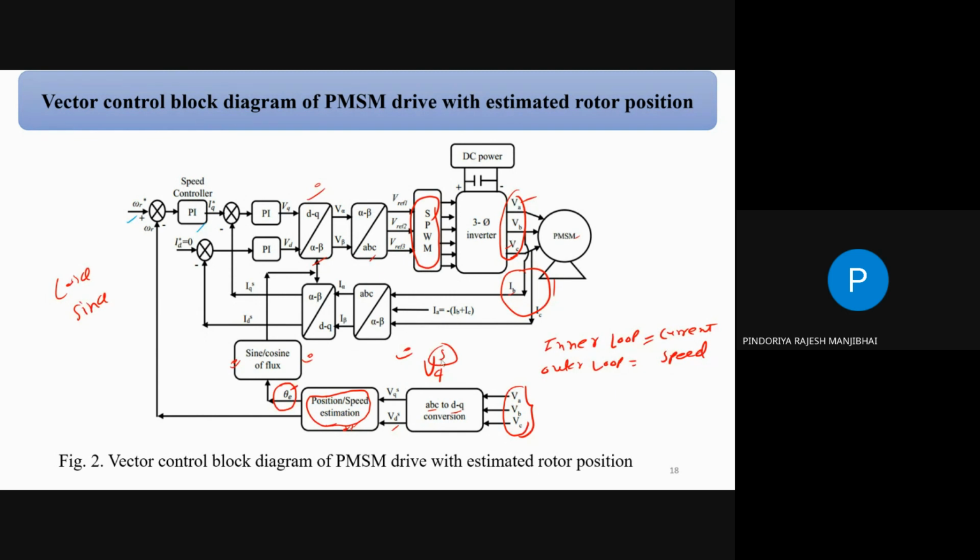So we have two frames, the stationary frame as well as the rotational frame. In the rotational frame it is a little bit complex because the system is rotating, correct? In the stationary frame it is a little bit easy. Once we have the conversion, there is VD and VQ, and then we can calculate theta. Once we have theta, we can give it to the conversion part, because we require the theta value for the conversion. Now got it?